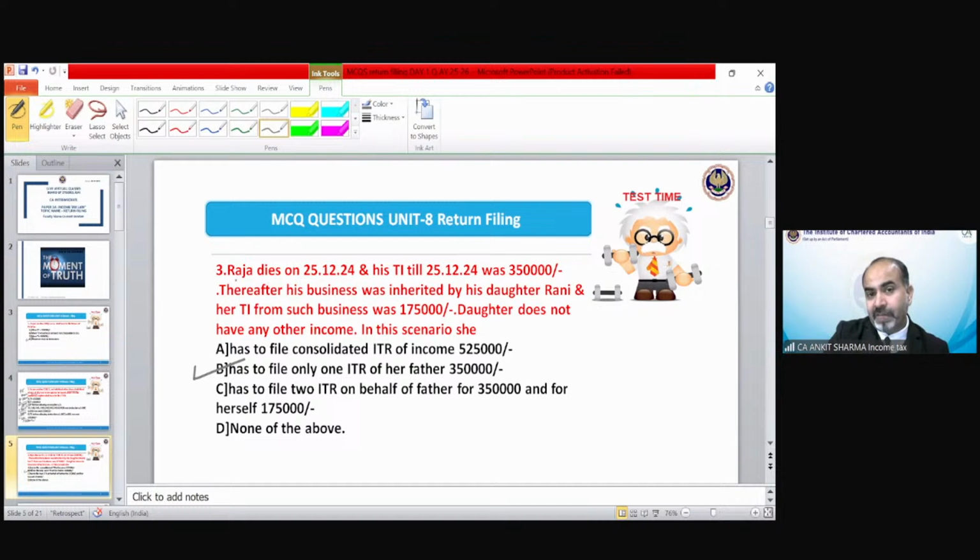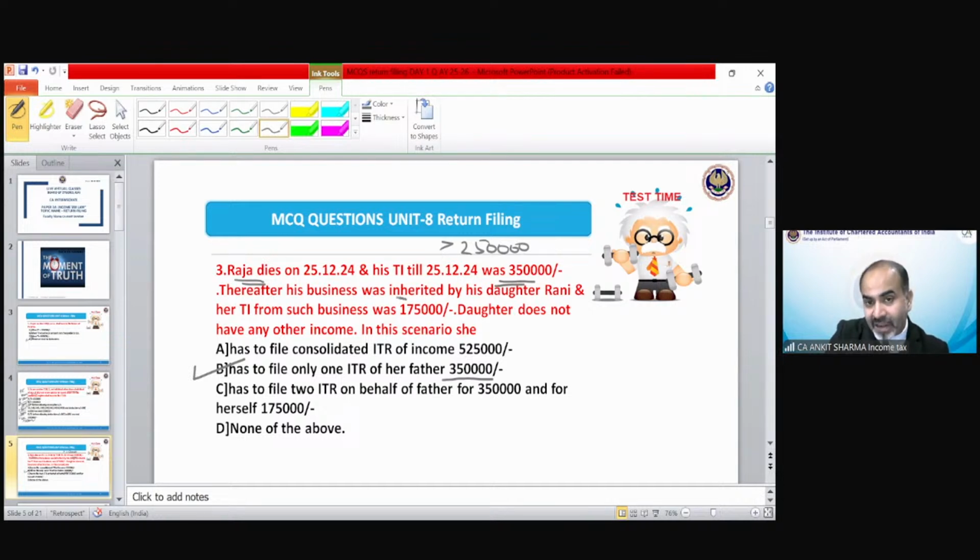Her father dies and her father's income was 3,50,000, which is exceeding 2,50,000. So her father was required to file a return of income, and because he died, she needs to file the return of income of that person for which she is assessable under this act. So she will file the return of her father for 3,50,000 because that income exceeds the basic exemption limit.